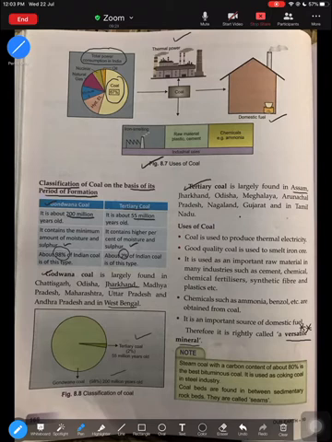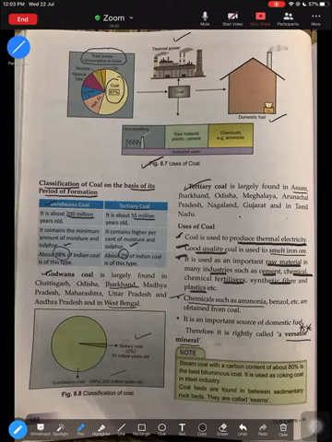All right, so let's understand the different uses. First, it is used to produce thermal, meaning heat, electricity. Good quality coal is used to smelt iron, so the melting of iron ore, where we use coal. It is an important raw material in industries like cement. Chemical fertilizers, fibers, and plastics also use coal. So it is even utilized in industries. Coal is also used in chemicals like ammonia, and it is a very important source of domestic fuel.